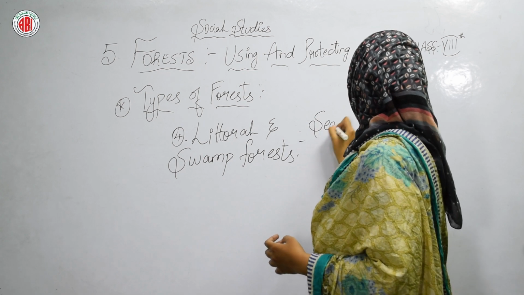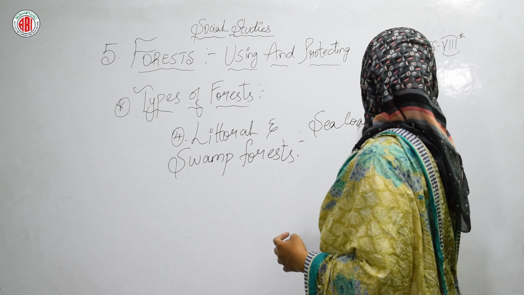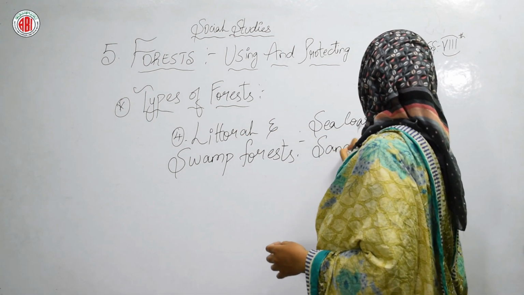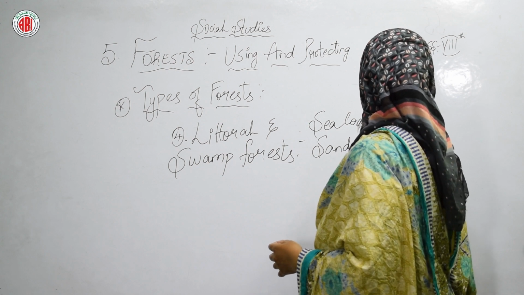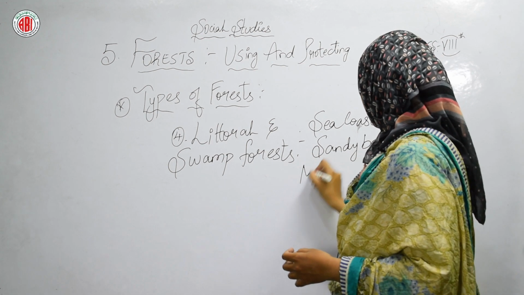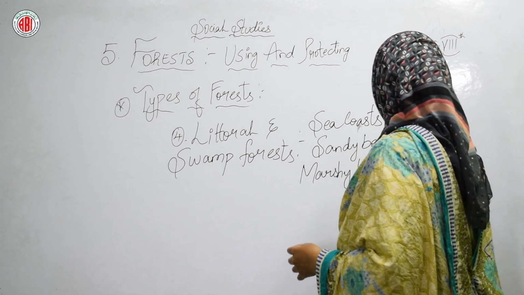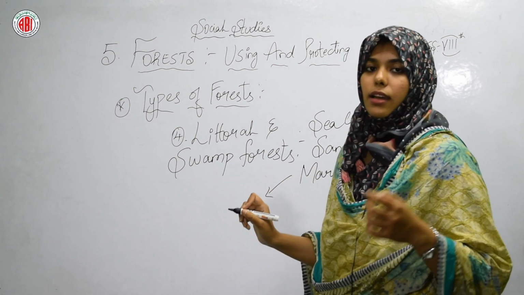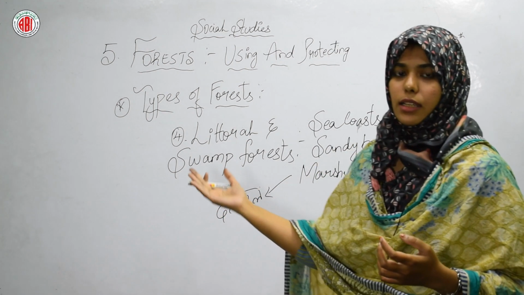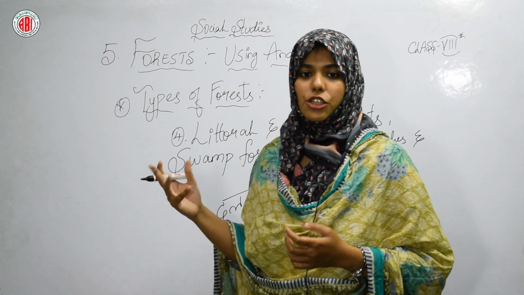So they are the sea coasts, and what else? Sandy beaches, and marshy lands. What do you mean by marshy lands? Marshy lands are nothing but the daldal type. Yes, marshy lands, okay, where the daldal is covered. So that land is called marshy lands.